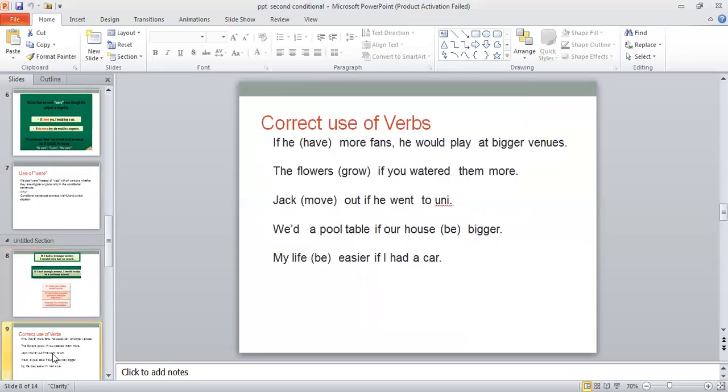Here we have some sentences, correct use of the verb. You can easily change all these sentences according to the second conditional. This is how you are going to have the sentence in your exam, that in one clause you will have to change the verb, and in the next clause the verb will already be there. So you will have to be very careful regarding this matter. You will simply read out the whole of the sentence first, and then you will decide which tense you have to use according to the second conditional.